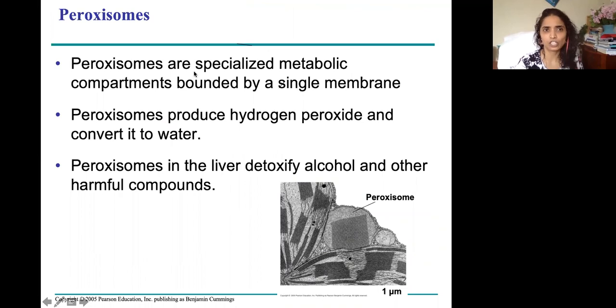Coming to peroxisomes. Peroxisomes are the organelles, which are again circular, and they are one membrane layer. They do not have double membrane, and their function is to detoxify the alcohol and other harmful compounds, and also hydrogen peroxide, break it down into water and oxygen, and also to break down fatty acids,